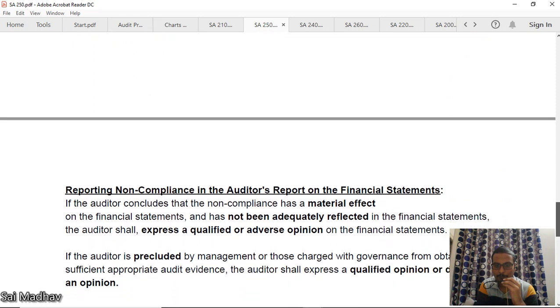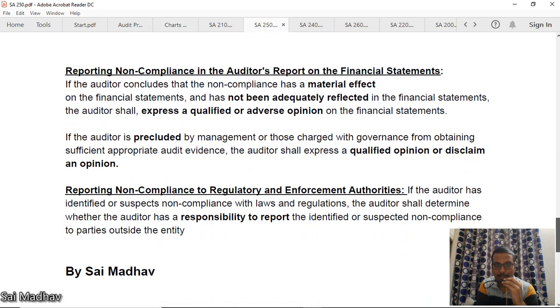Now, what is the effect on the auditor's report? If the auditor concludes that the non-compliance has a material effect on the financial statements and has not been adequately reflected in the financial statements, the auditor shall express a qualified or adverse opinion. Finally, you should see the effect on the financial statements. If it is properly disclosed, then nothing will happen. If it is not, then you should give a qualified or adverse opinion, as per SA 705, you will see there.